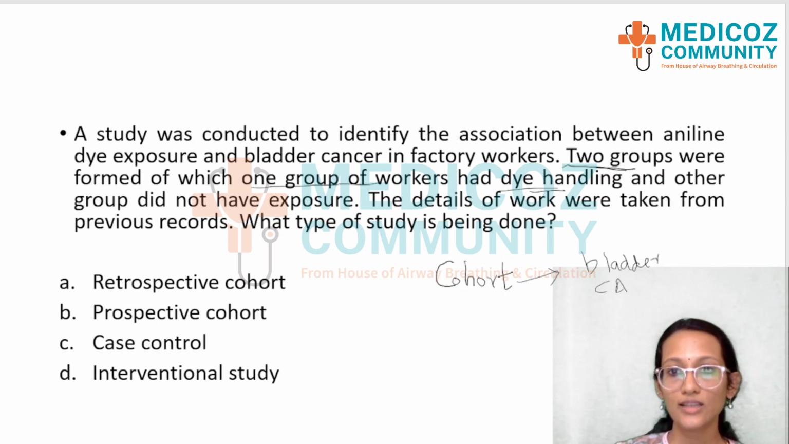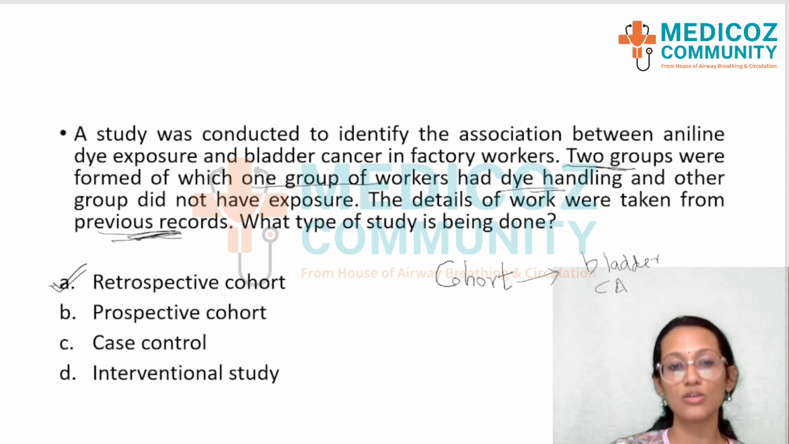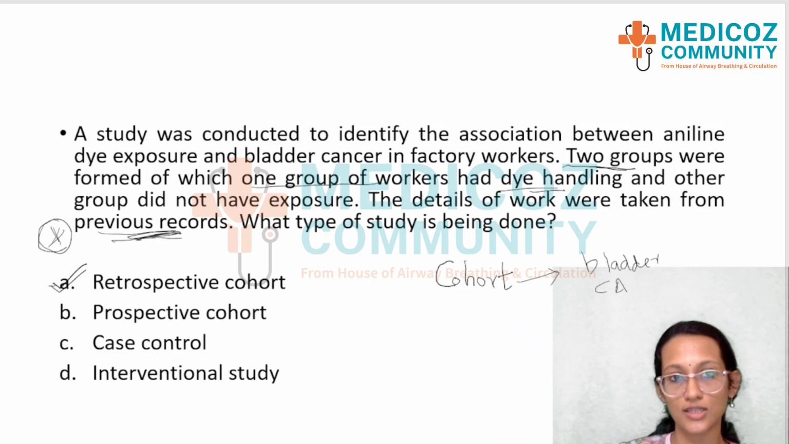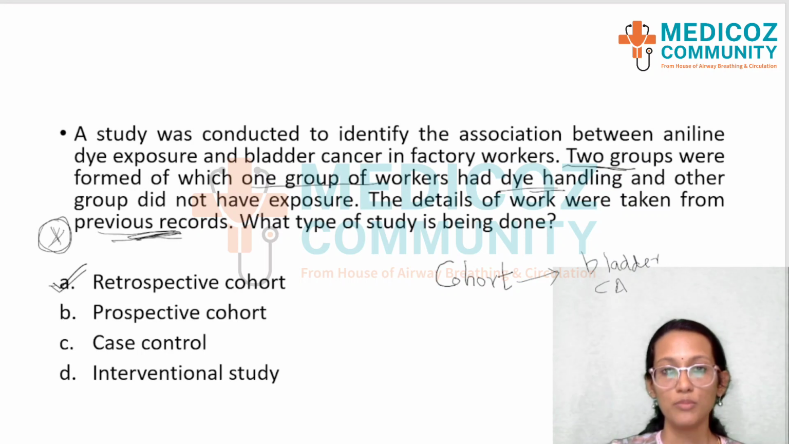So again, there's another key term that has come here. The details of work done were taken from the previous records. Previous records is the key term, which shows that they have gone back and selected records and then moved forward to look for bladder cancer. So when you go back in time in a cohort study, it becomes a retrospective cohort. That is the right answer, option A. Please note that the presence of the data taken from previous records is the key point here to identify that it's a retrospective cohort study. Moving on to the next question.